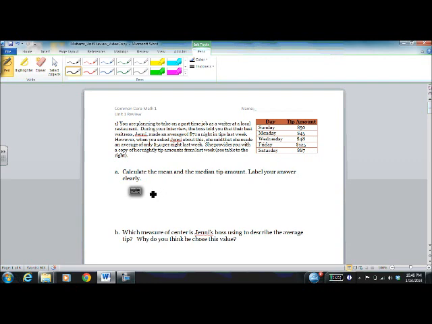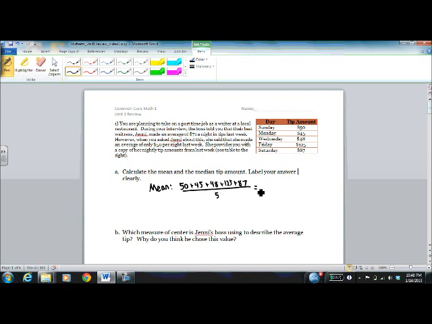Of course, to calculate the mean, all we have to do is add up all the numbers and divide by the amount of days that she worked. So she worked 1, 2, 3, 4, 5 days. So that's going to be 50 plus 45 plus 48 plus 125 plus 87, all of that, once you add it up, divided by the 5 days that she works.